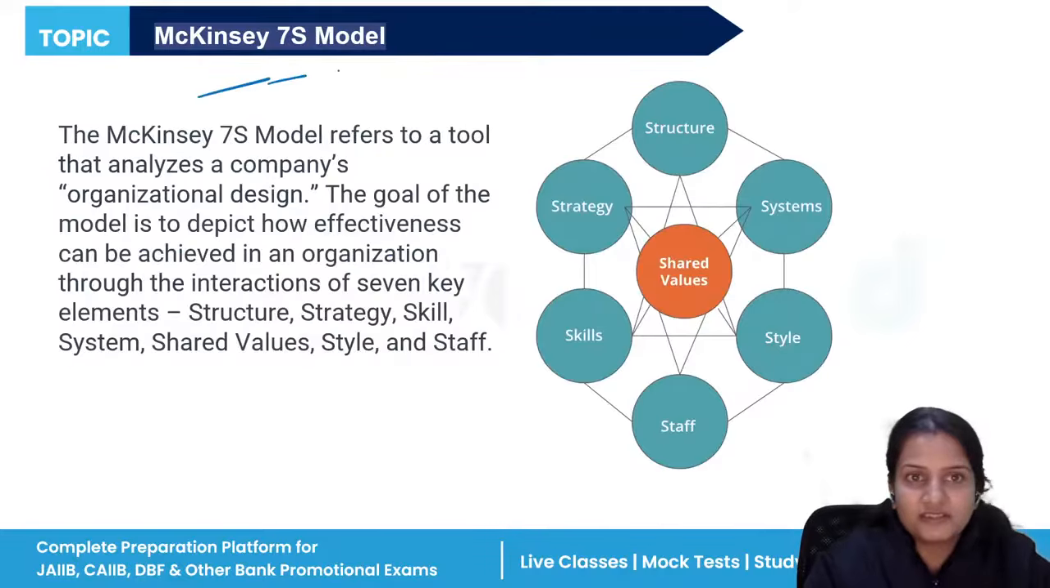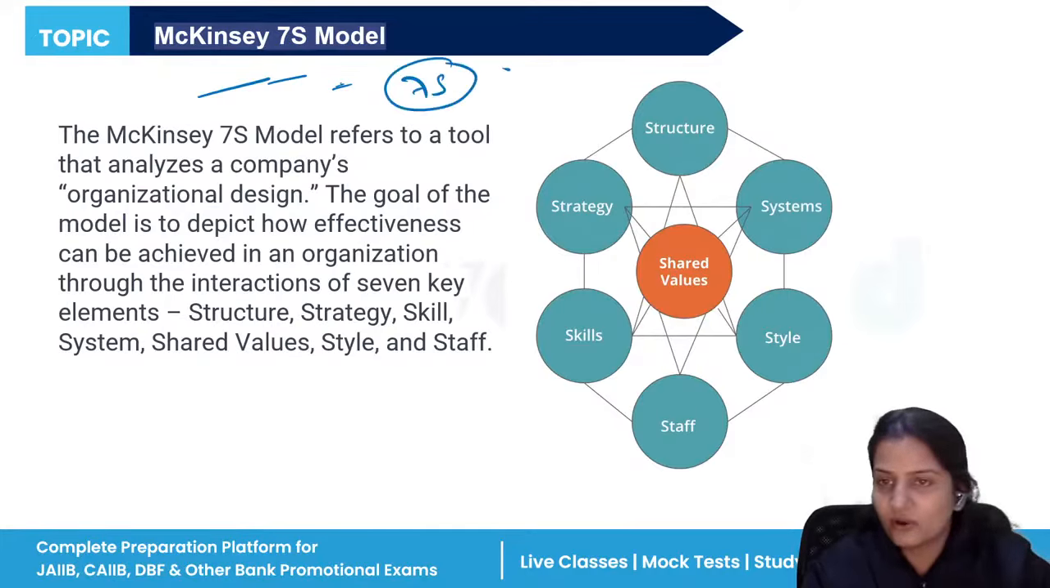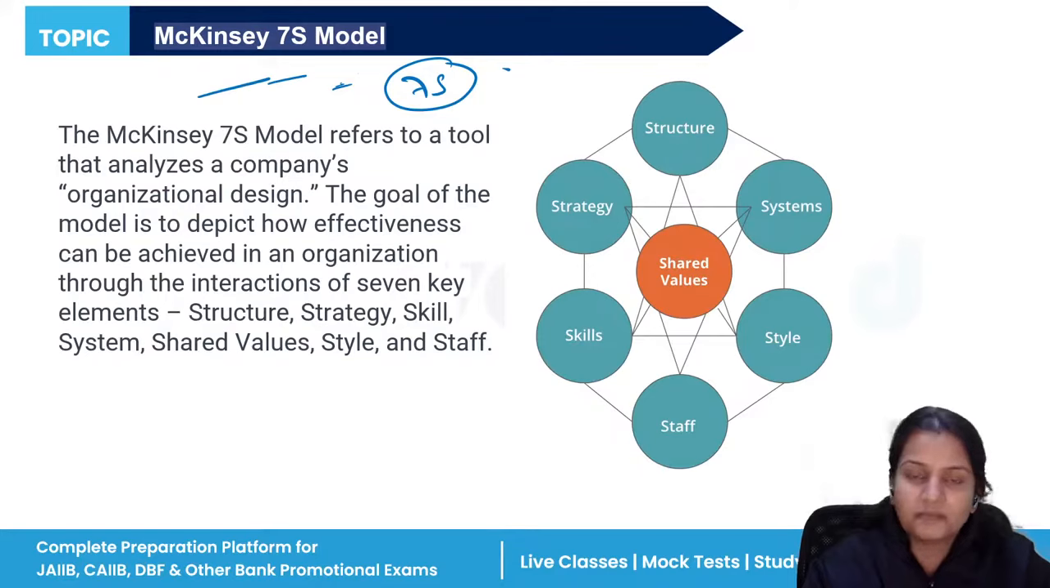Now next is the McKinsey 7S model. The McKinsey 7S model gives a total of seven S's. It analyzes the company's organizational design, what things you need to focus on more. S stands for the structure of your company. How is your structure? Is it an authoritative structure? Is it a participative structure? This particular structure defines that particular company.